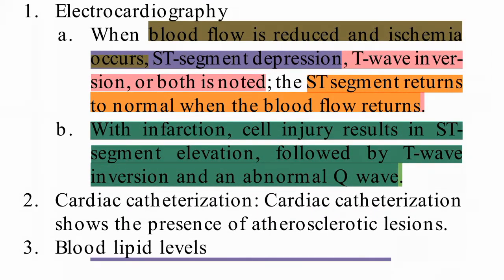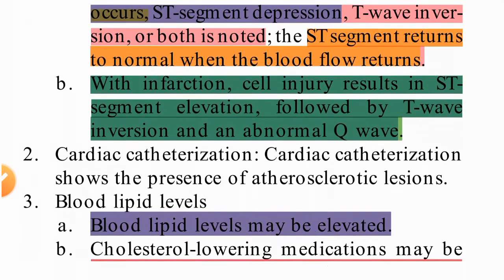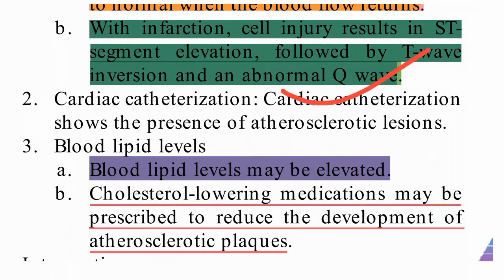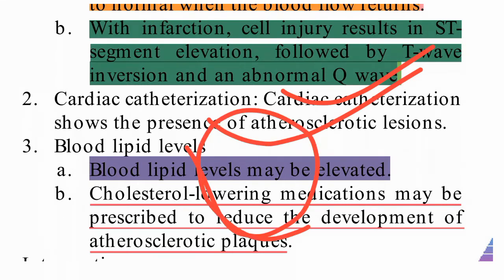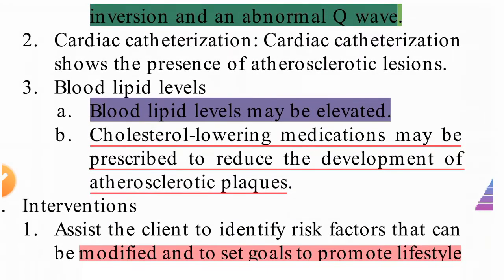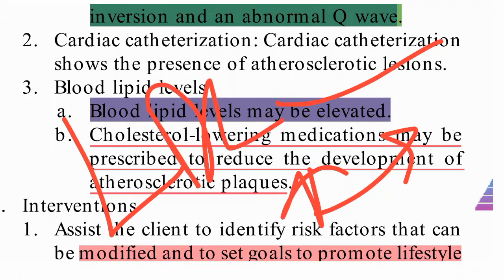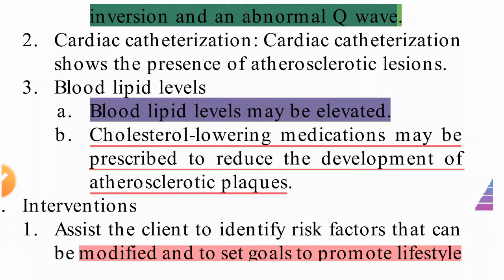Okay, cardiac catheterization. What can we do by this diagnostic procedure? Cardiac catheterization shows the presence of atherosclerotic lesions. Whether any atherosclerotic lesion is there, plaque formation is there, we will do cardiac catheterization. We have already seen how we do cardiac catheterization. By that we will see whether any lesion or plaques are there in the arteries. Blood lipid levels: this also we can do, whether HDL or LDL is high in the body, this blood lipid profile we can check.